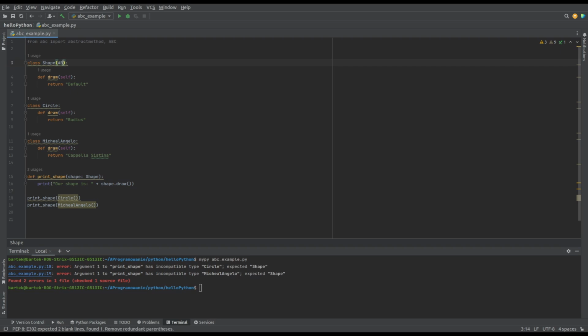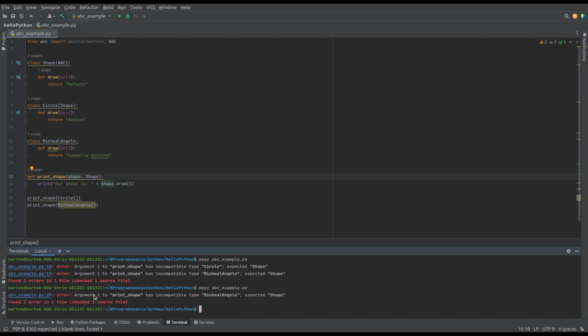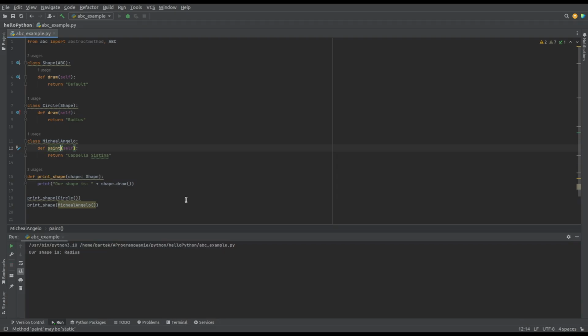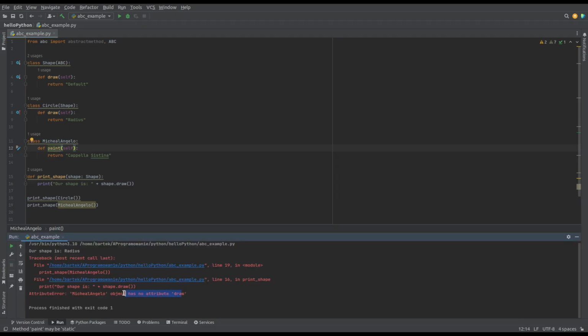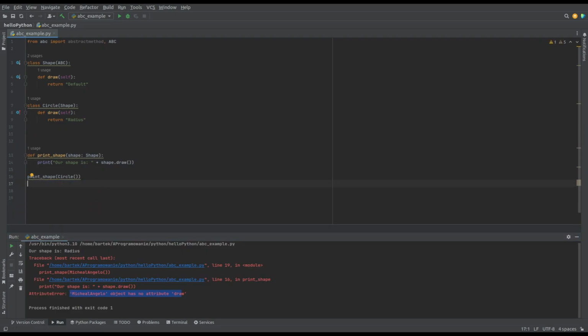We'll mark Shape as an abstract base class and make Circle its subclass. Michelangelo is a human being and a great artist, not a shape. Type checker positively verifies the Circle, but not Michelangelo. It works as expected. Our artist could draw something that we do not desire or cause an error if he'd use a different method. Let's remove Michelangelo. He's a bit dangerous in this context.